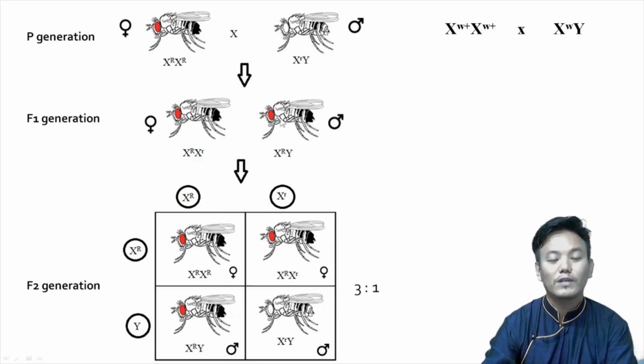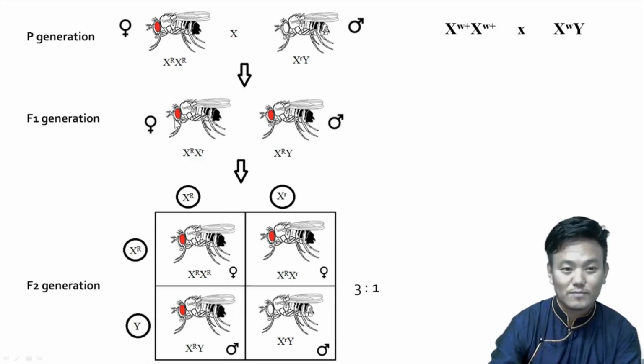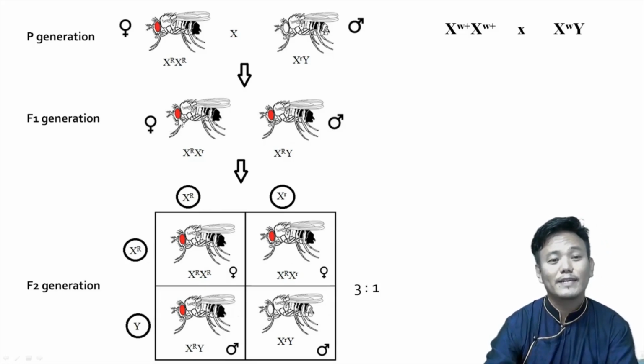All the F1 individuals, male or female, had red eyes. So he was able to tell that the red eye trait was dominant over the white eye trait. When he carried his experiment forward, he crossed two F1 hybrids and obtained the F2 generation.